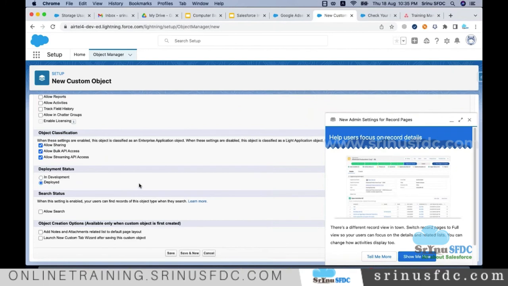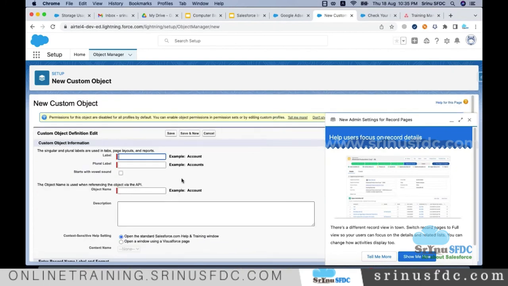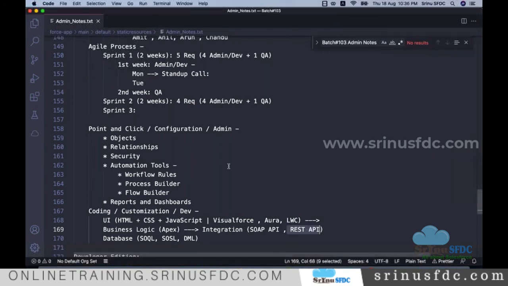90% of everything is practical. We take the requirements. It's not that I explain something randomly. Before we start working, I'll explain about a client, what the client requirement is, and in the process of achieving those requirements, what the different configuration tools are that we have with Salesforce.